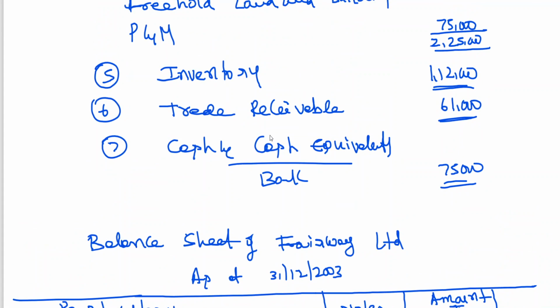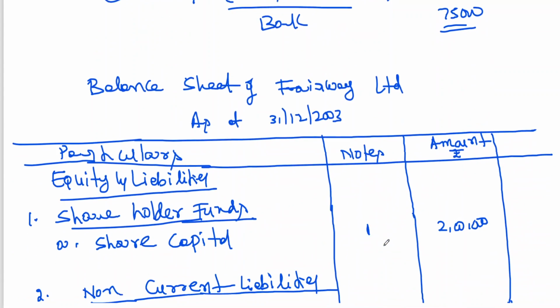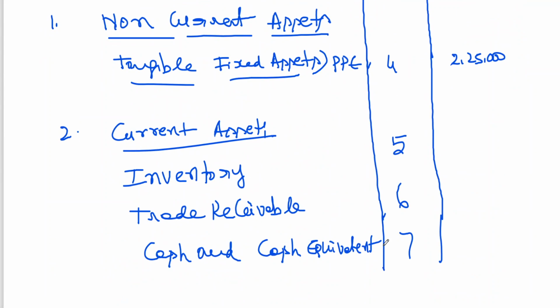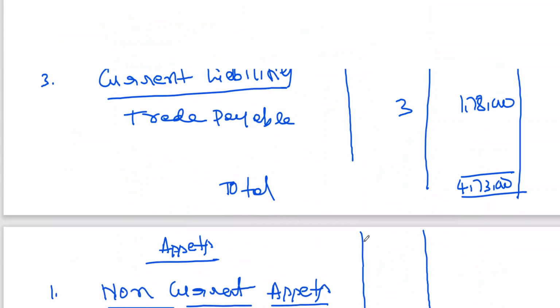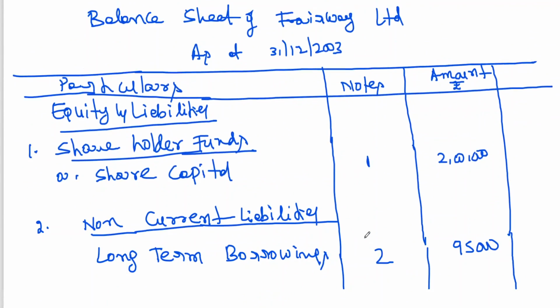Trade receivable is nothing but, in this case, debtors. In the problem debtors has been given. I'm writing inventory 1,12,000, trade receivable 61,000. We are having 7 notes now. 75,000.